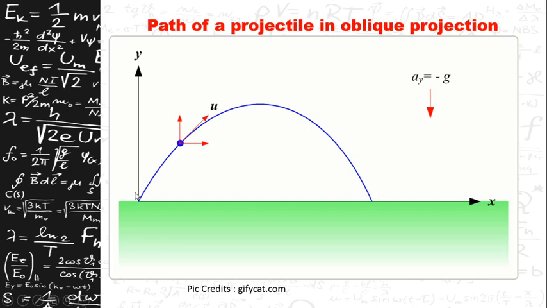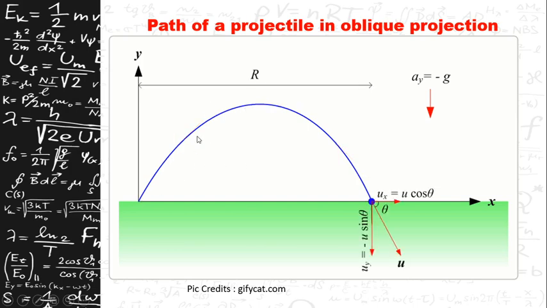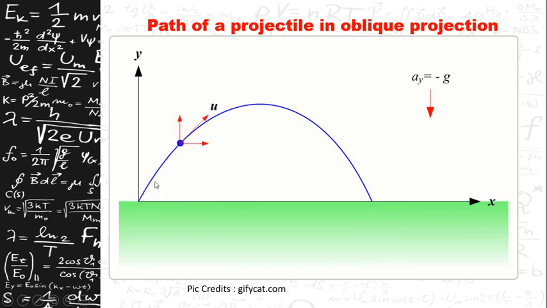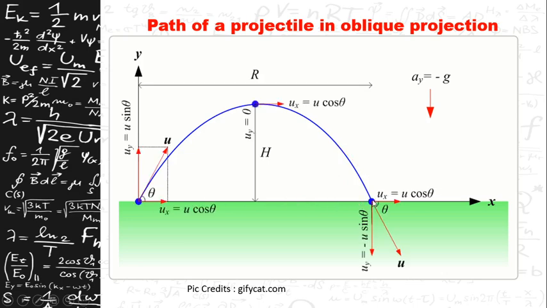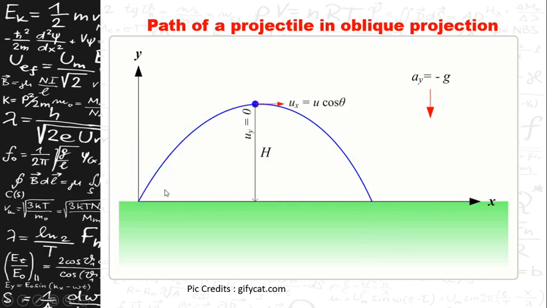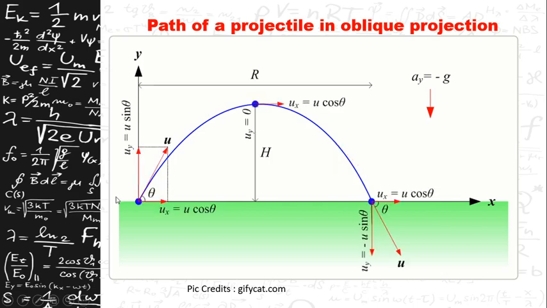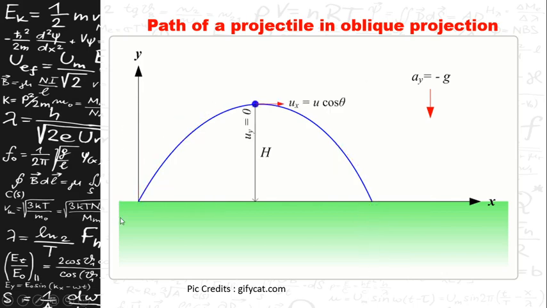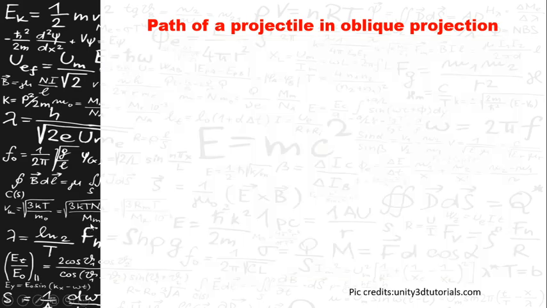However, the horizontal velocity component is constant throughout its journey. And the horizontal distance covered by the projectile on the ground is called its range. This is called its horizontal range. So let us quickly jump into the proof that the path of a projectile is a parabola here.